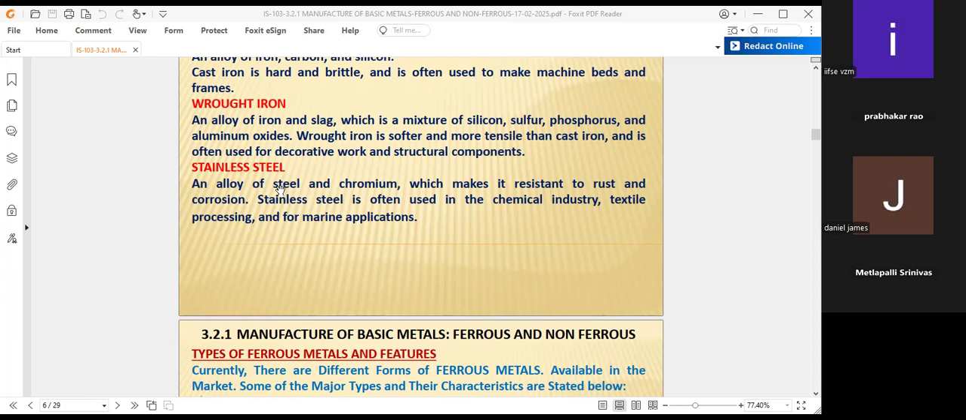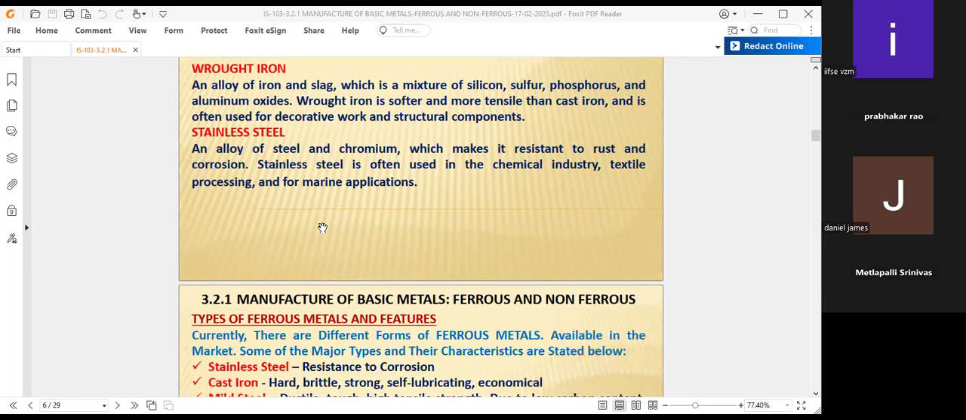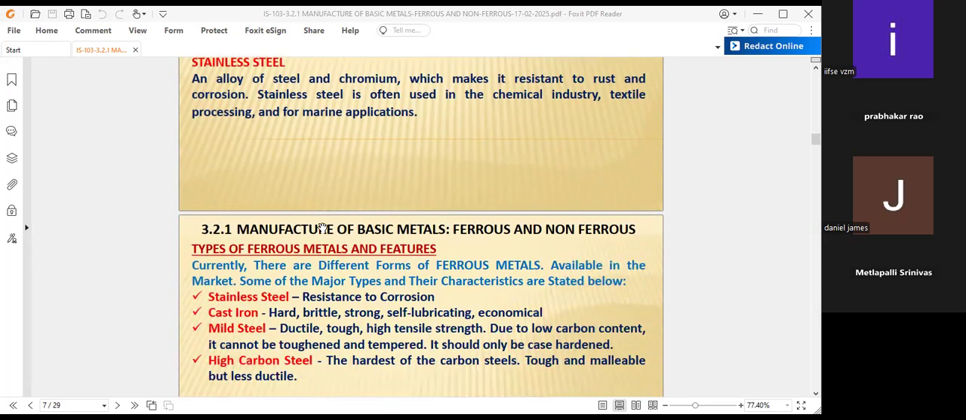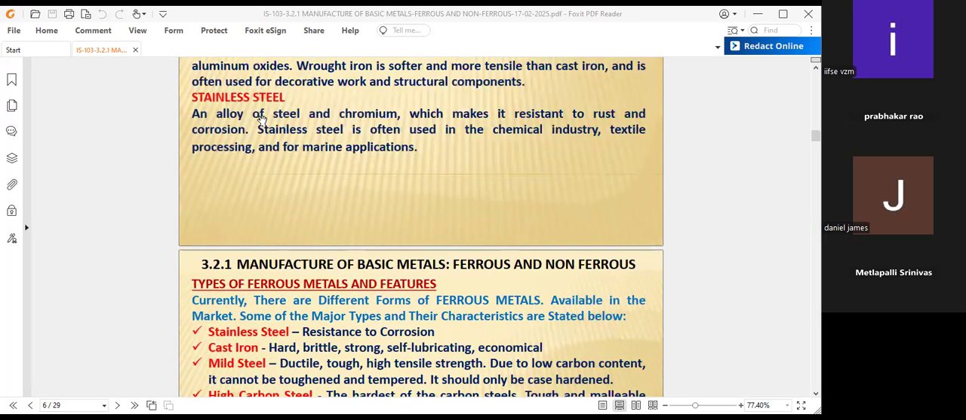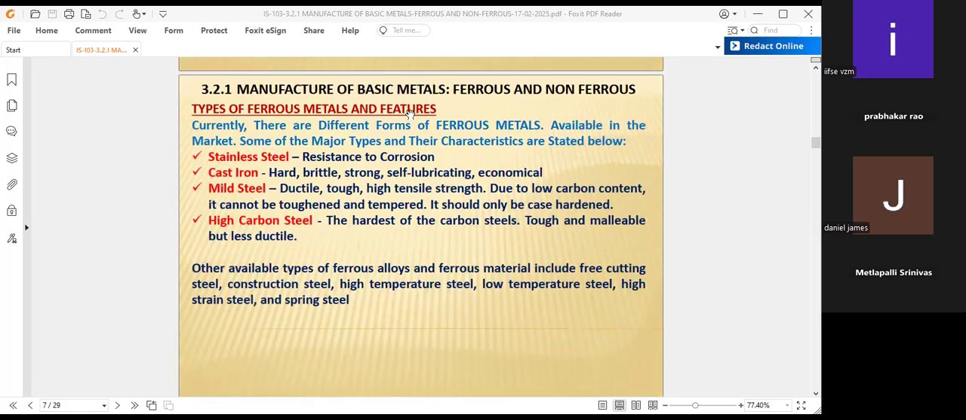That's why they have to go for stainless steel, as well as in the marine applications also. These two or three are very important: chemical industries, textile industries, as well as marine applications. So these are some of the different types of materials. Different types of ferrous materials and their features are seen here.